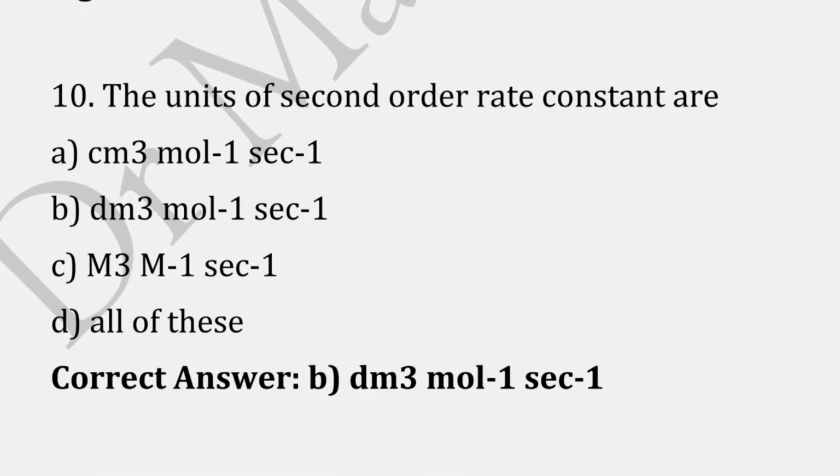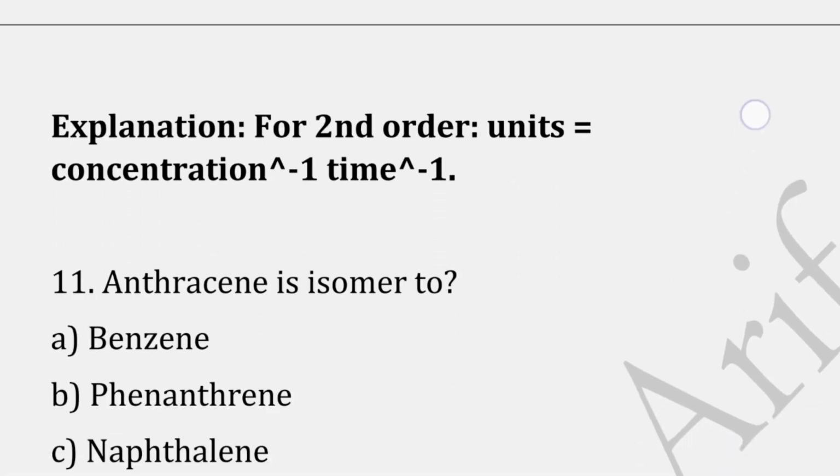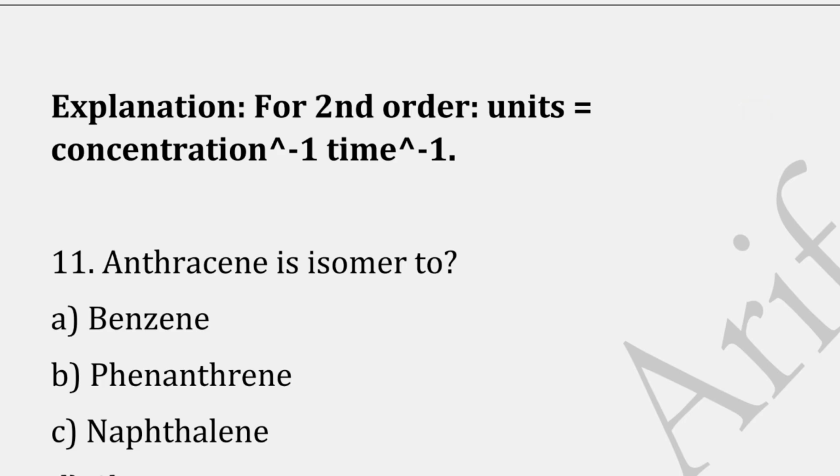The units of second order rate constant are. Correct answer is option B, because for the second order units are concentration over 1 and time over 1.